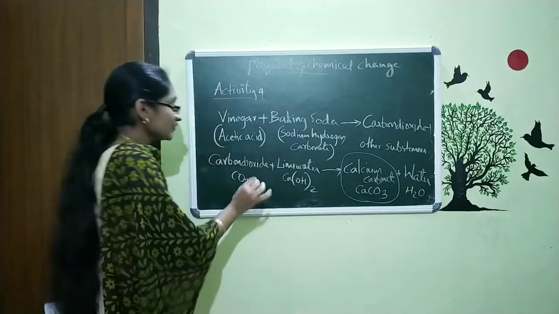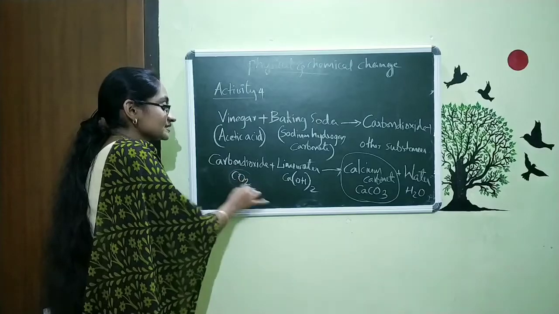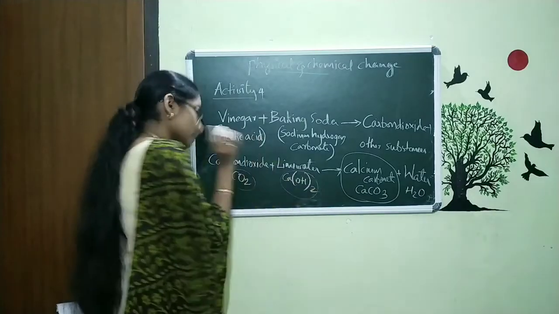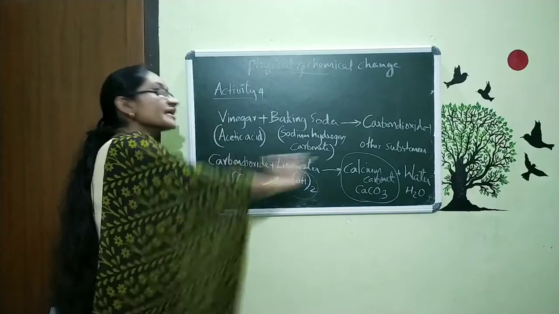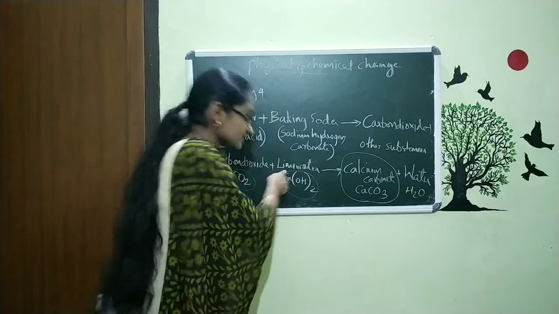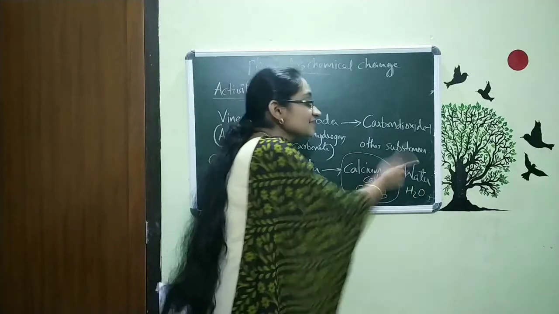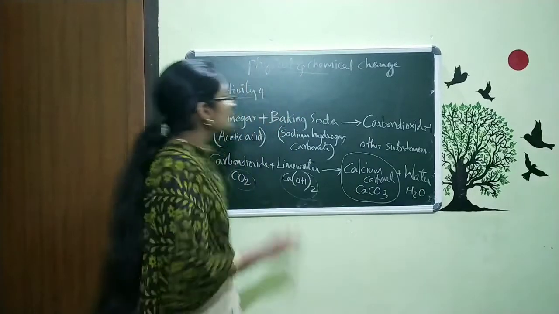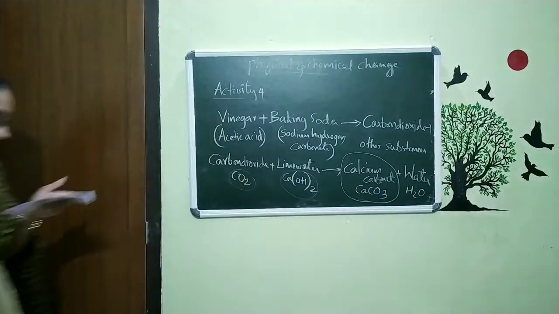If you feel difficulty studying these terms, study this word equation. Word equation means carbon dioxide plus lime water gives calcium carbonate plus water. Now it's enough. So, this is about activity 4.